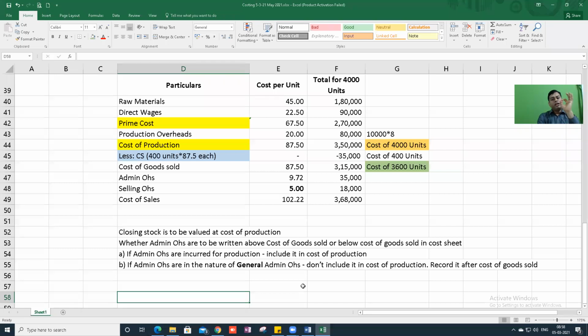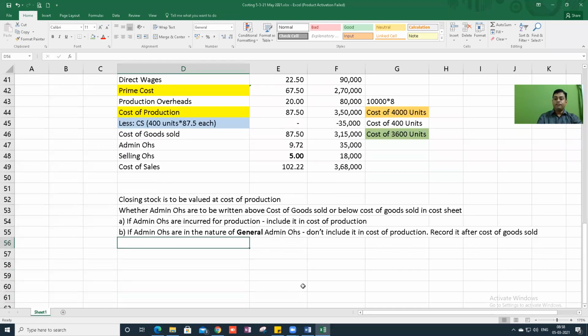Simple. If administration overheads are related to production, add them in cost of production. For example, depreciation on building. Hold on. You need to understand whether this building is a factory building or an office building or a sales building. It can be a sales showroom building. It can be a corporate office building. It can be a factory building.